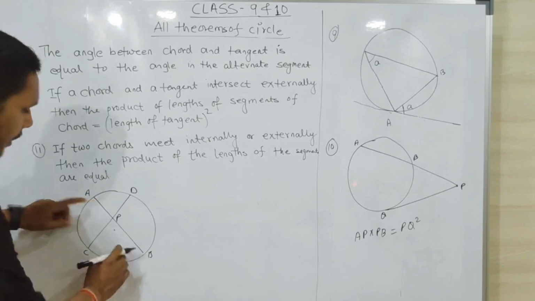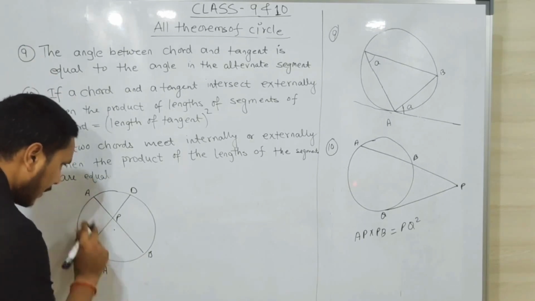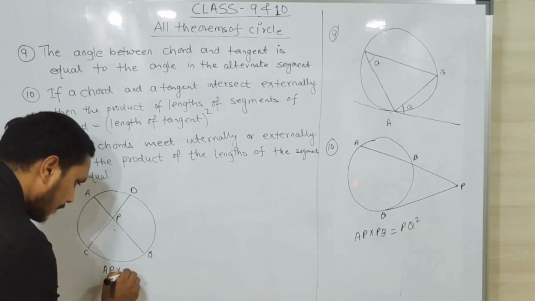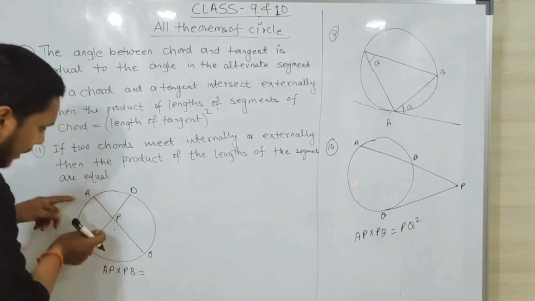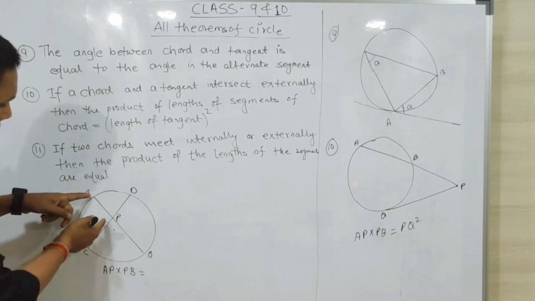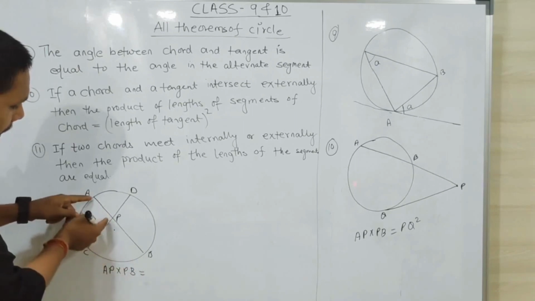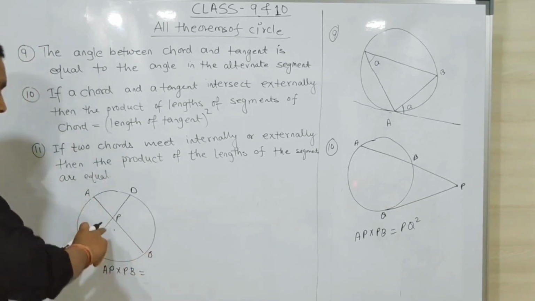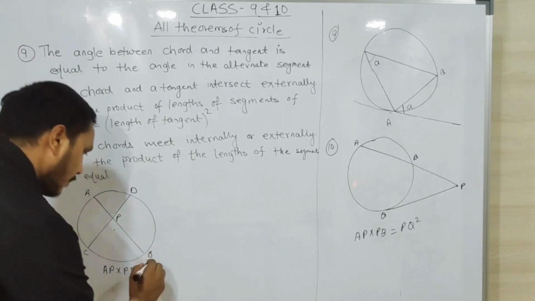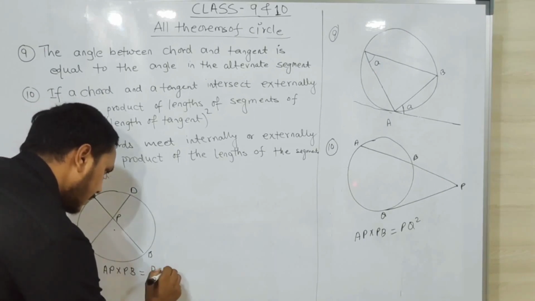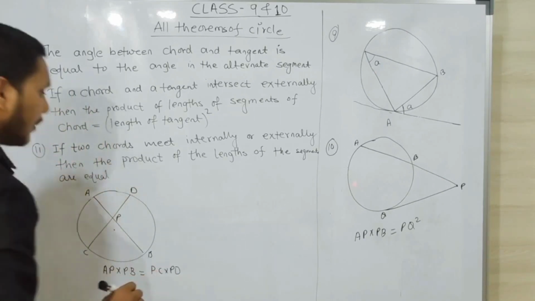So AB का क्या बनेगा part? AB equals to बनेगा हम अपना AP into P. Product of segments. तो कॉर्ड दो पार्ट में डिवाइड हुआ, AP and PB. So multiplication of AP and PB equals multiplication of PC and PD. So product of PC into PD.